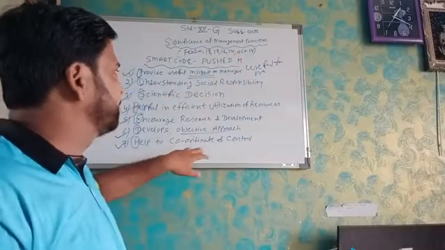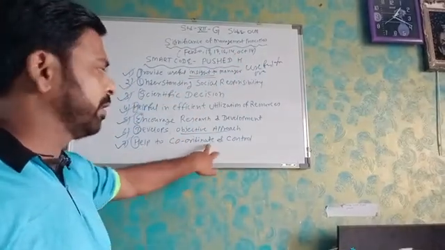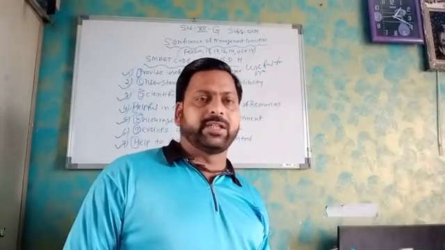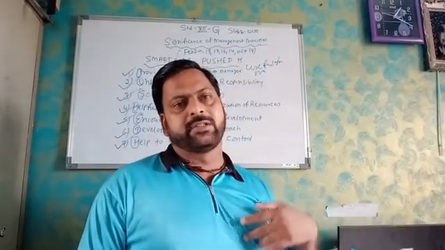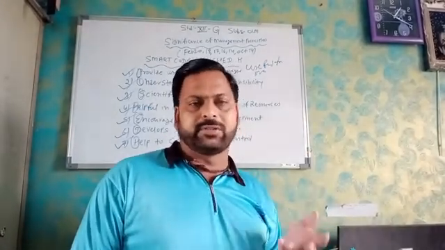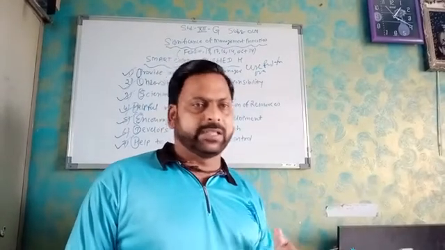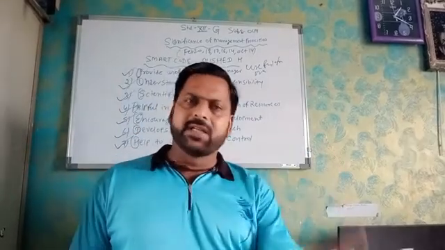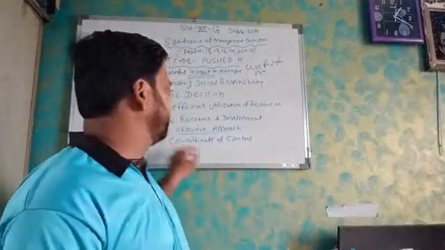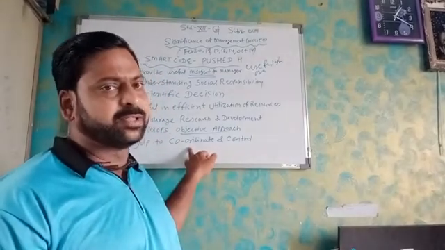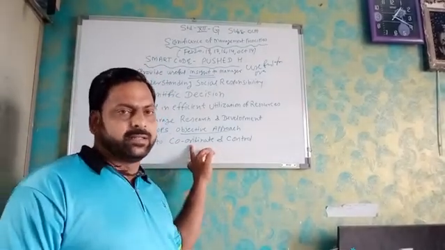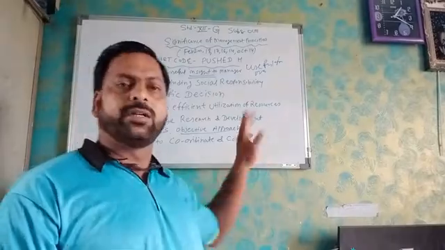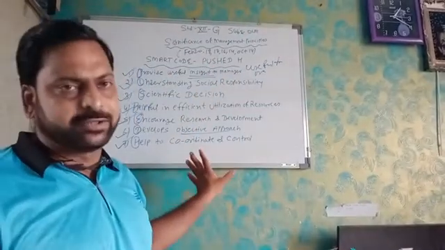If the manager follows principles in a scientific way, they have to coordinate and control with the help of team members and staff, whether it is a supervisor, a lower level or middle level. Whatever the decision of top level management, they have to pass it to the middle level management, and middle level management passes it to the lower level management. Whatever decision and policy is given by the top level management should be adopted by all levels of management with the help of coordination and control. So these are the 7 points I have explained today.